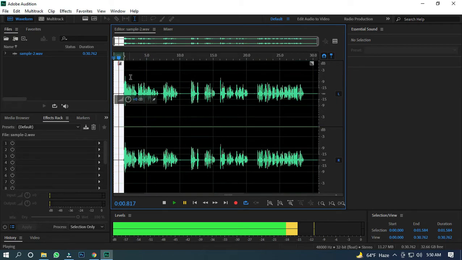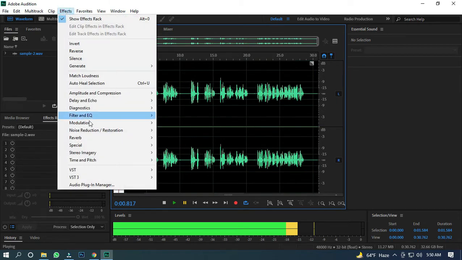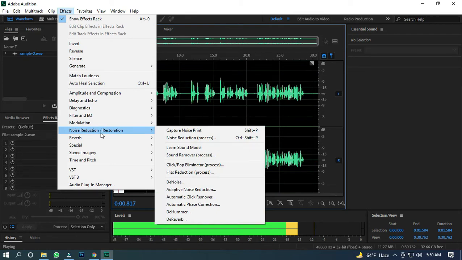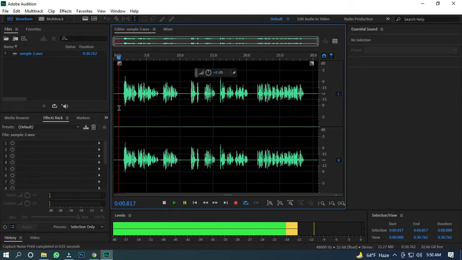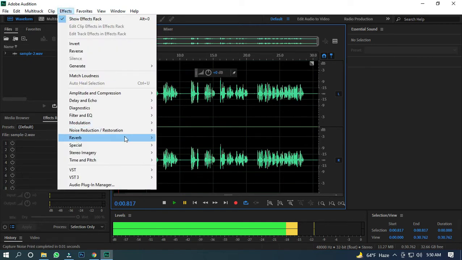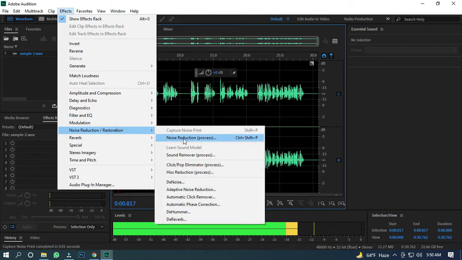Now click on Effects, then Noise Reduction/Restoration. From here we can use two ways. First of all we have to capture the noise print. Okay, and the noise print capture is done. The system captured the noise print. Now we have to remove the noise. We can use two ways. The first one is Noise Reduction process and the second one is Adaptive Noise Reduction.